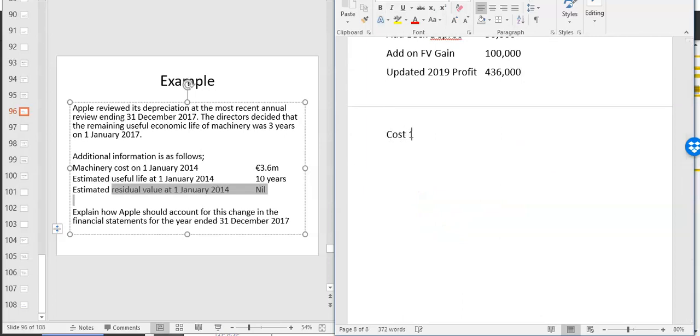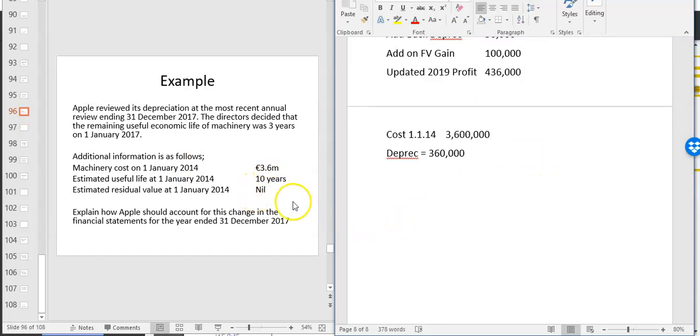So cost on the 1st of the 1st, 2014 is 3.6 million. Depreciation on that basis is 360,000. Now that shouldn't cause students too many issues because it's quite straightforward from the question, where you're told it's a 10-year life, 3.6 million over 10 years, no residual value. So that will be for 2014, 2015, and 2016. 3 years of depreciation before this change happens.